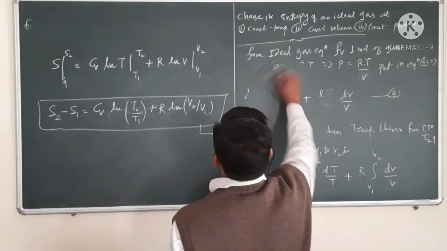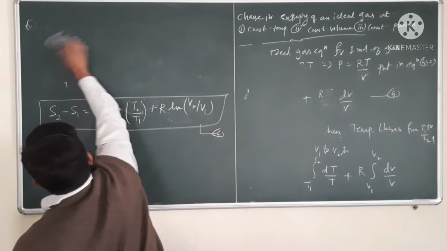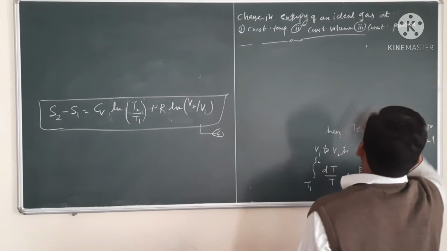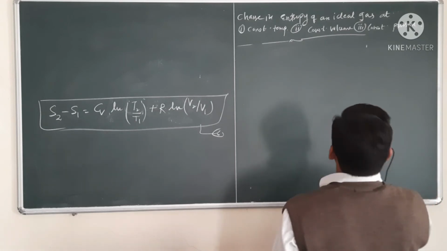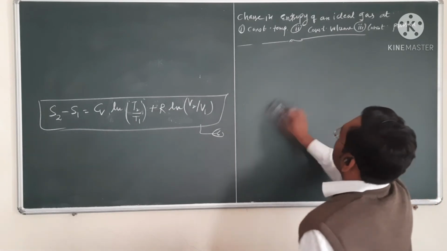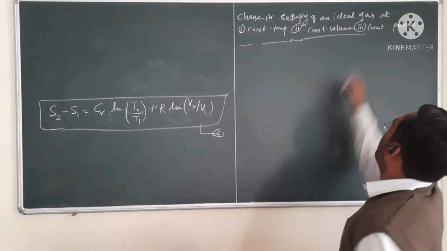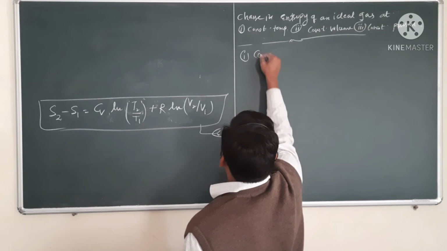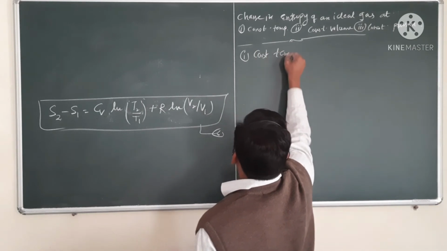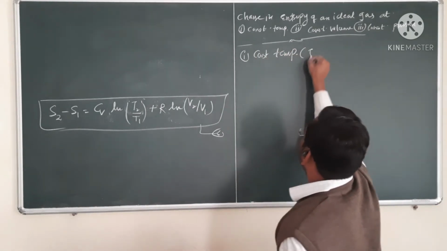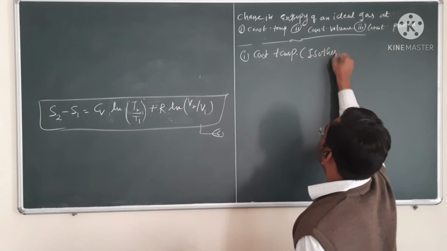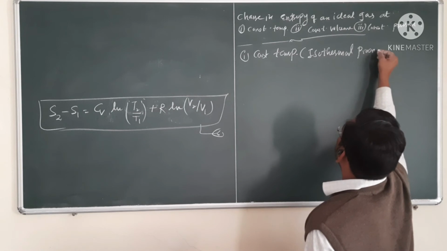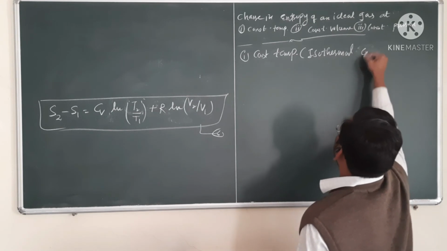Next point is change in entropy for ideal gas at constant temperature. So first of all, at constant temperature, which is also known as isothermal process. So during isothermal process, which is isothermal expansion or compression.